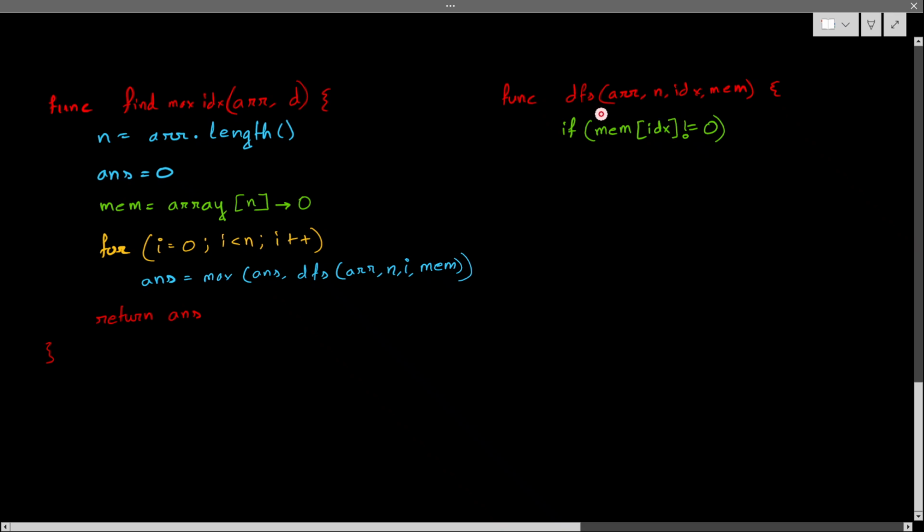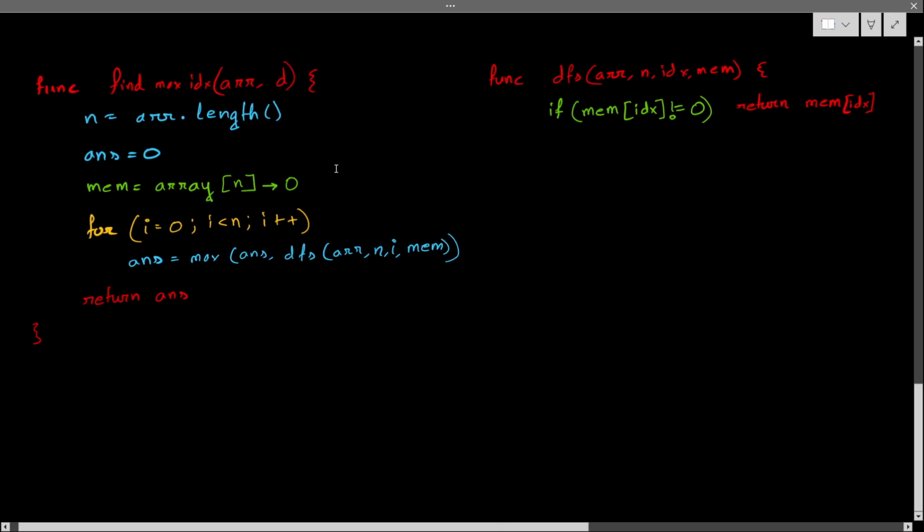So that's why if it is not equals to 0, that means I have already visited. So then simply return. In that case, no need to check again. Simple case. Okay. So now let's move on to the next case.